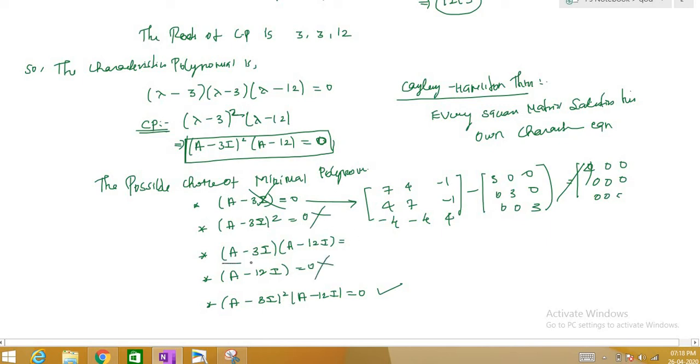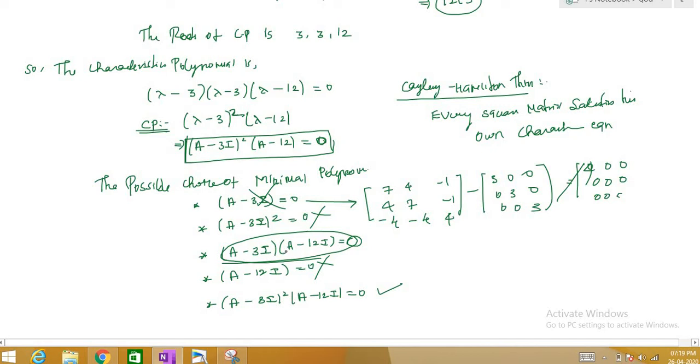But when you do this term, you will get this as 0. If you do this term, you will get this. You take this as an exercise. You just find A minus 3I and A minus 12I, and you multiply these two terms, you will get a 0 matrix, right? So you can see our characteristic polynomial is always satisfied, but we find a polynomial which is